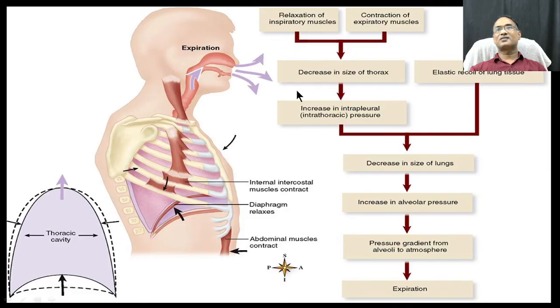So with this flow chart, you can see relaxation of the intercostal muscles and contraction of the expiratory muscles. Because of this, the size of the thorax decreases and the lung tissue recoils, and because of this process it decreases the size of the lungs. Because of the decreasing size, it creates higher alveolar pressure and a pressure gradient from the alveolus to the atmosphere. So the pressure in the alveolus is higher than the atmospheric pressure, so the alveolus can release some volume of unwanted gas and carbon dioxide from the alveolus to the atmosphere. That is called expiration. Thank you.